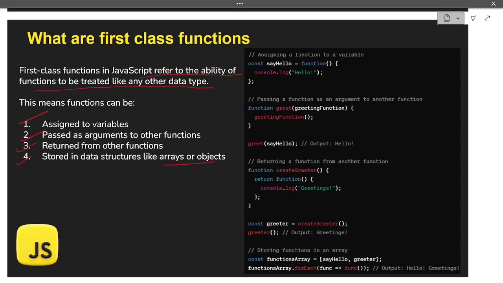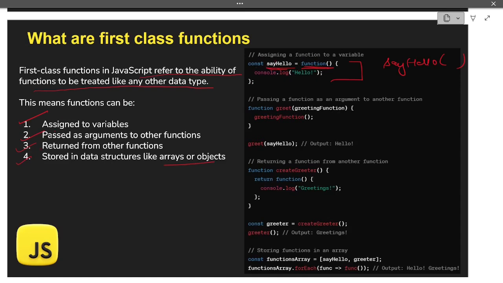So when we say passing functions and assigning it to variable, what do we mean? So this first example, you can see this one. Here what we are doing is we are having a variable and we are assigning this function, that is function and its definition, to this variable. So whenever I call this say hello, it is going to print this hello message. So this first point is saying just this only, that we can assign functions to variables.